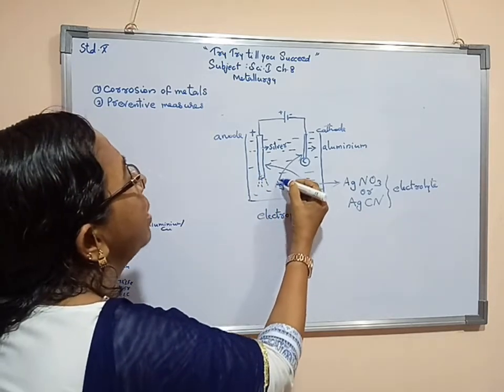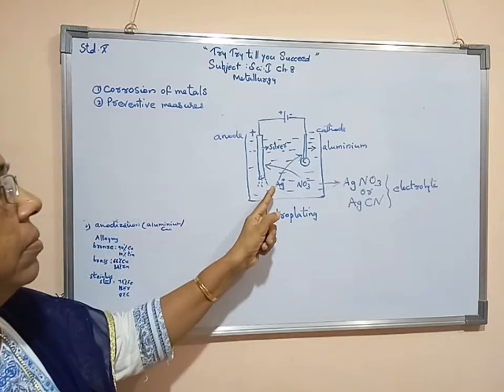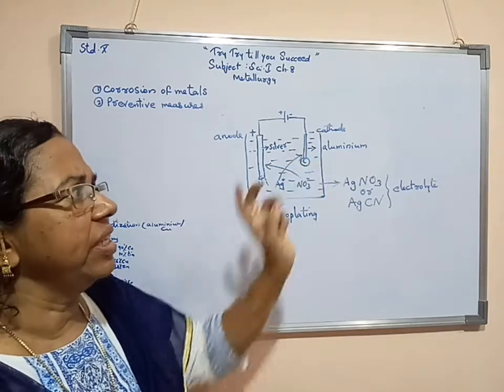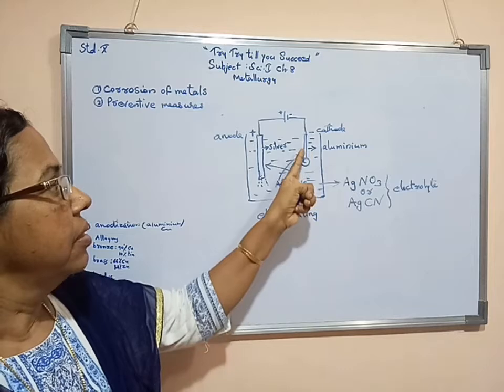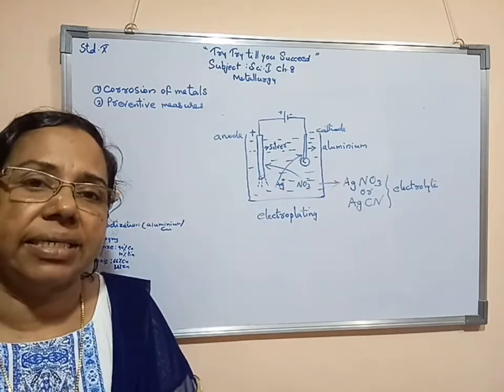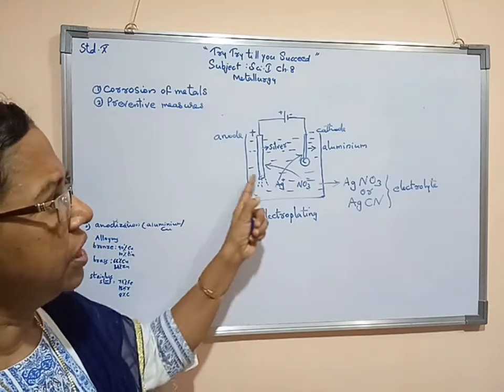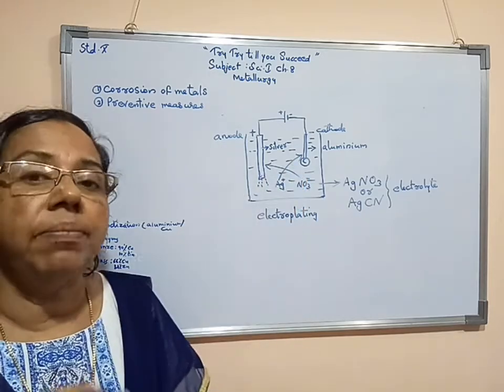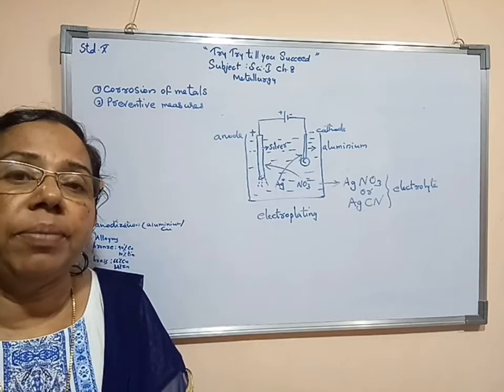As a result of it, slowly the silver ions will go towards the object. This object is an aluminium object, and on that it will collect. Then how much quantity of this metal should be collected? For that some limit will be there, then time requirement will be there.